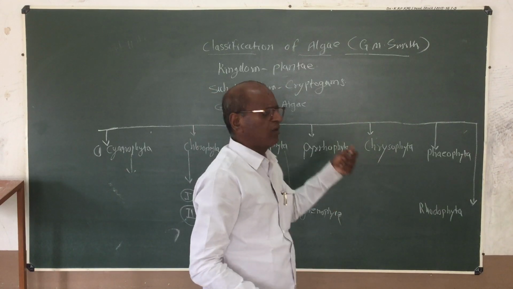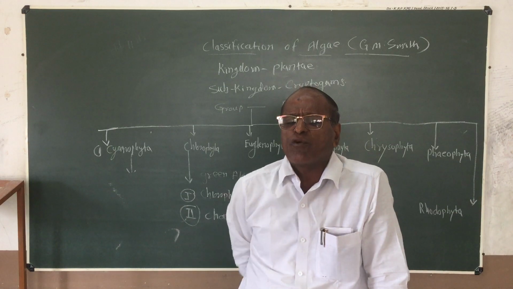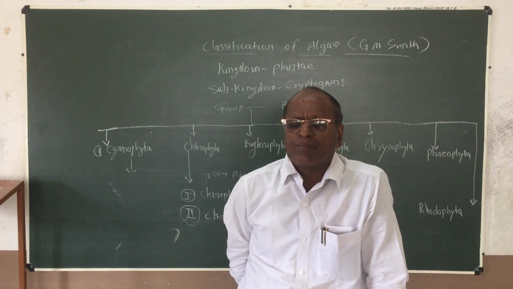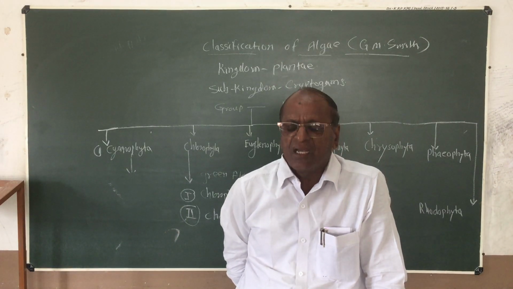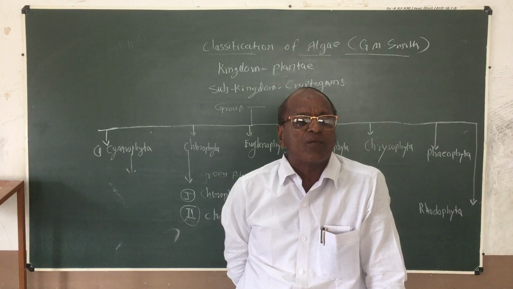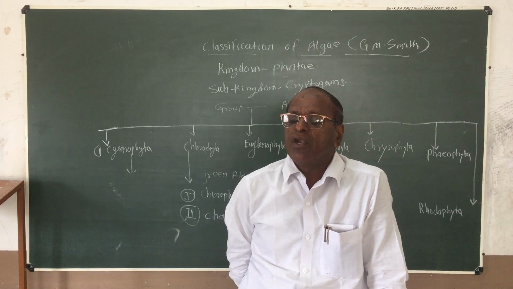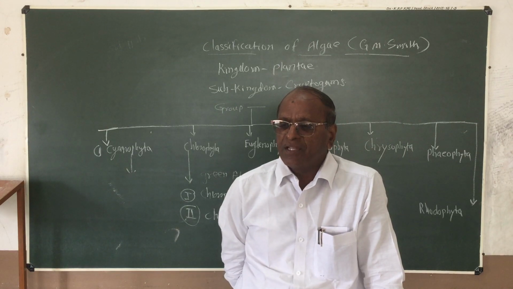Then next one we already studied the Pyrophyta members. These Pyrophyta members are commonly known as the green, dark brown or green brown colored algal plants or golden brown colored algal plants. Because these algal plants are golden brown colored, chlorophyll pigments are dominantly present.